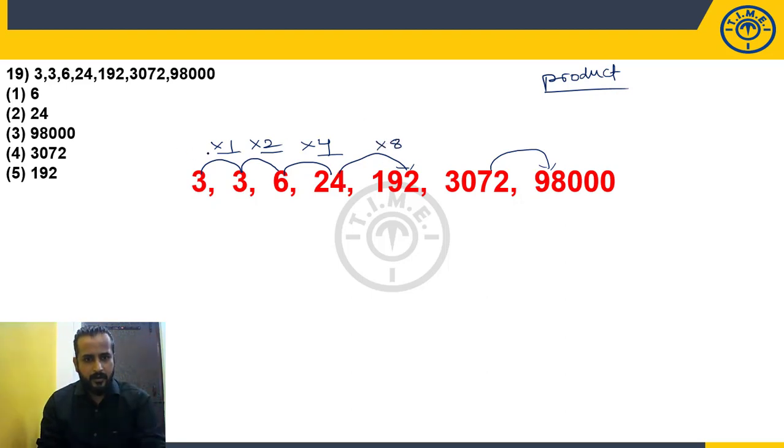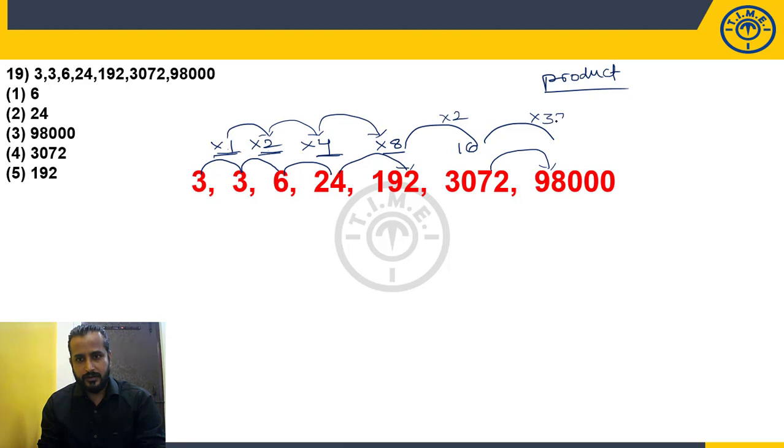Look at this pattern. 1 time, 2 times, 4 times, 8 times. Every time it is becoming double, right? 1 double 2, 2 double 4, 4 double 8. Next will be 8 double 16, right? 16 double 32, right? Now look at this. If this is the logic, 3072 into 32 should have unit digit 4. But what is given here? 98,000. So the wrong number in the series is 98,000.